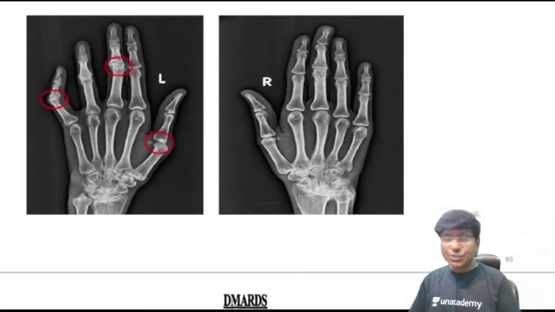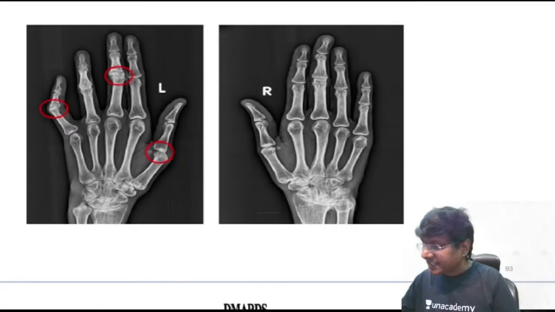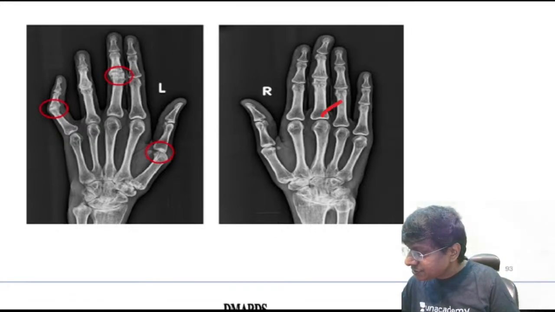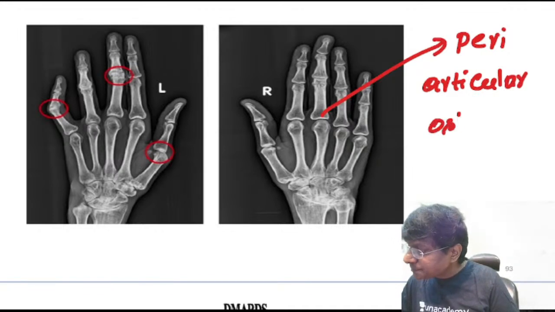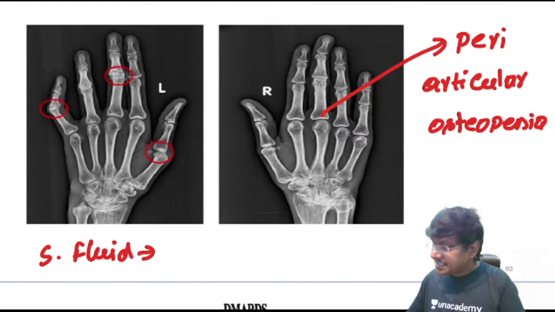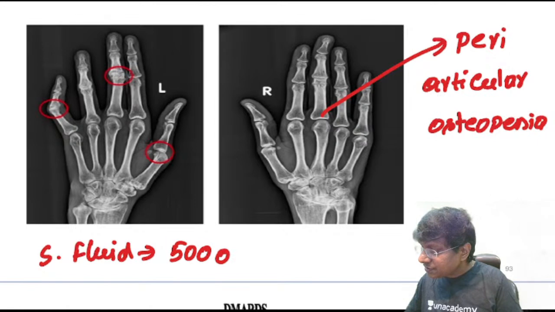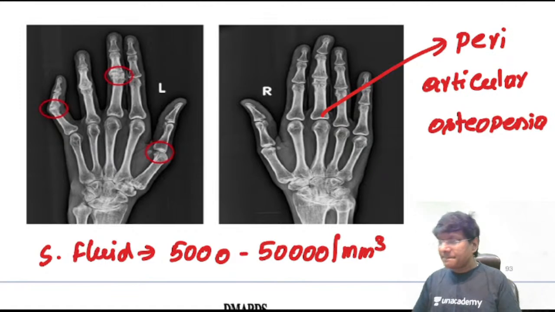Then you should know the x-ray of the digits which are affected in rheumatoid arthritis. So what is the classical presentation? You will have periarticular osteopenia. Okay, and the next important thing is you need to do synovial fluid analysis. When you do a synovial fluid analysis, you will see inflammatory cells, nearly 5,000 to 50,000 cells per cubic millimeter.